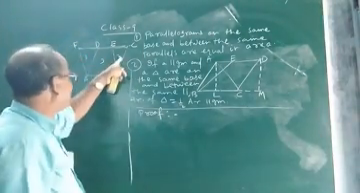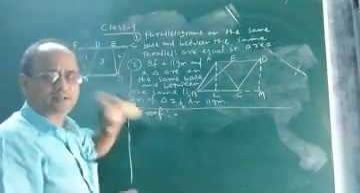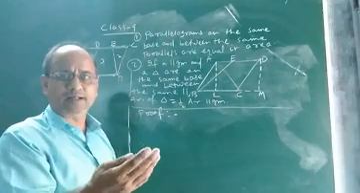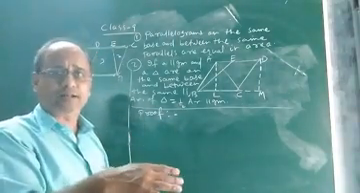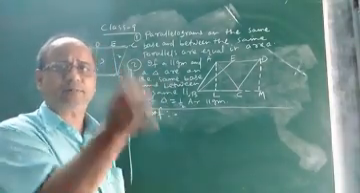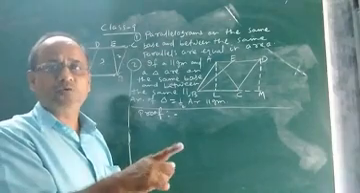Now to prove the area of these two triangles are equal, we have to show that they are congruent. Because we know if two triangles are congruent, then they are equal in area, because congruent figures are always equal in area. But the converse is not true. If two figures are equal in area, they may or may not be congruent. But if two figures are congruent, they will certainly be equal in area.